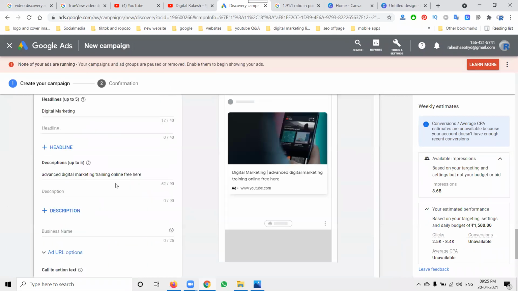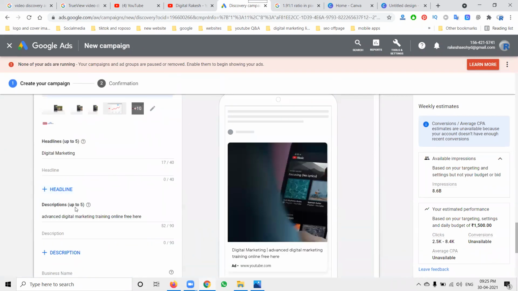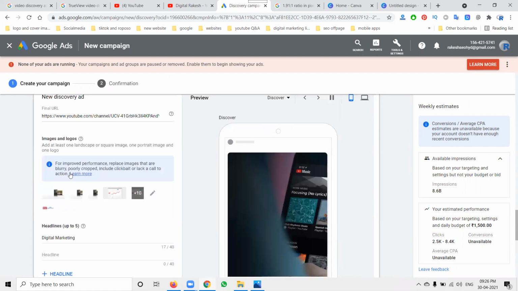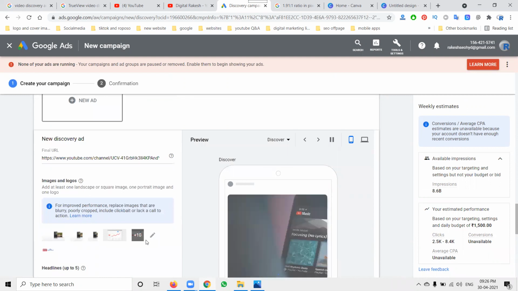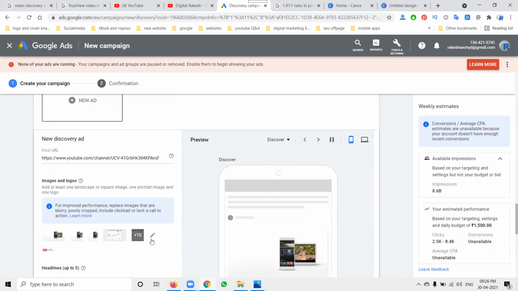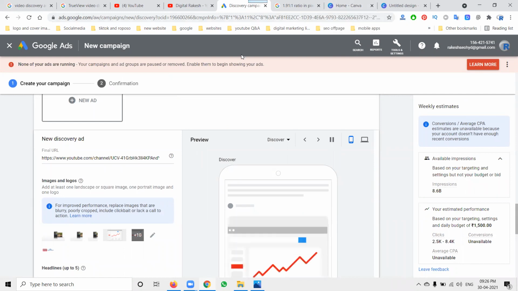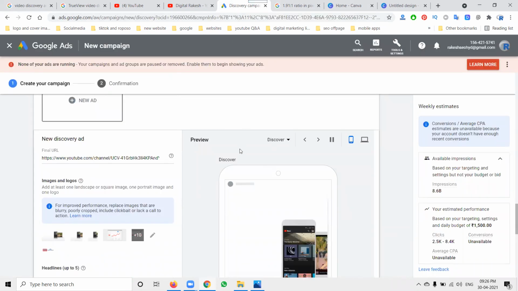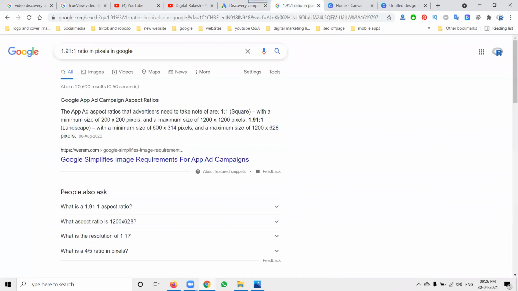You only need five headlines and five descriptions. Each description is 90 characters and each headline is 40 characters. Headlines support up to five. After that, add the image and logo: 4:5 and 1:1. The ratios can be designed using Canva: 1080 by 1080, 200 by 200, and 600 by 314. All of these pixel sizes are supported for Discover ads. Don't worry about the pixel size; just click with these options.